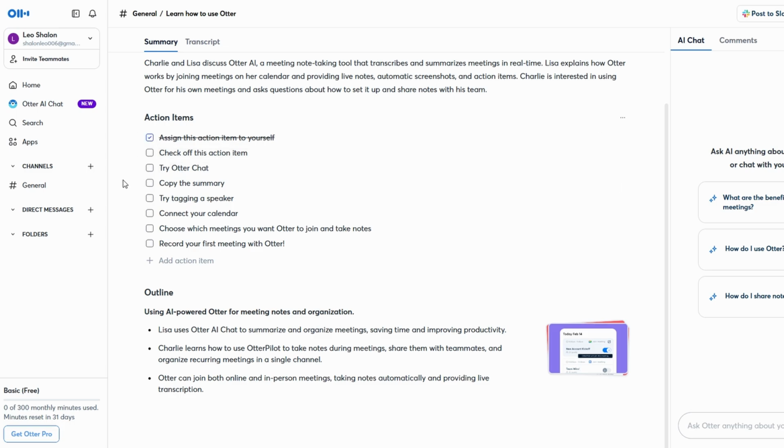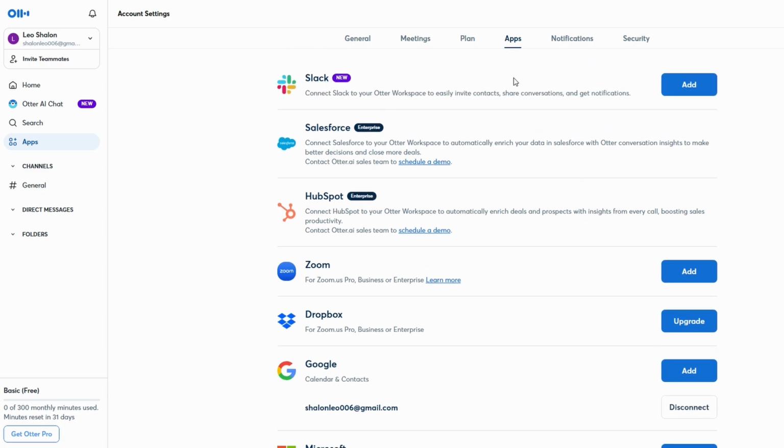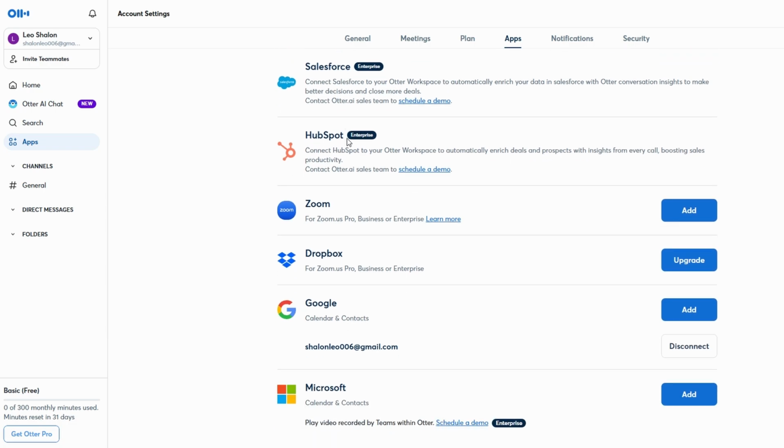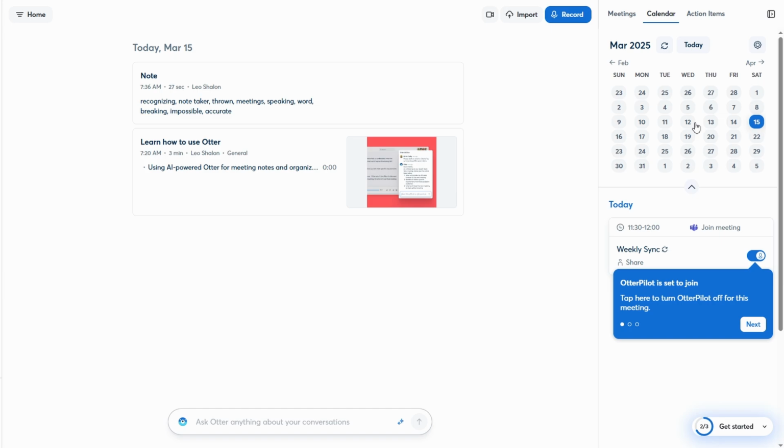Here's another thing I love about Otter. It integrates with a ton of tools you might already be using, making your workflow even smoother. For instance, Otter seamlessly connects with Zoom, so you can record your Zoom calls directly into Otter and have them transcribed instantly. But that's not all. It also integrates with Slack, Salesforce, Google Calendar, and HubSpot, to name just a few. If you're already using these platforms, you can sync them all with Otter and have everything connected, ensuring that you stay organized and never miss a beat.